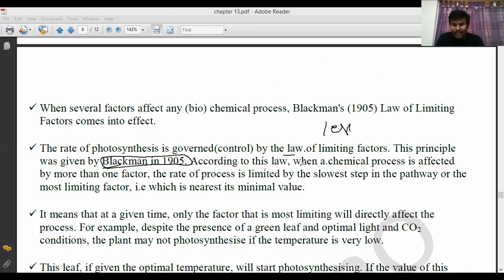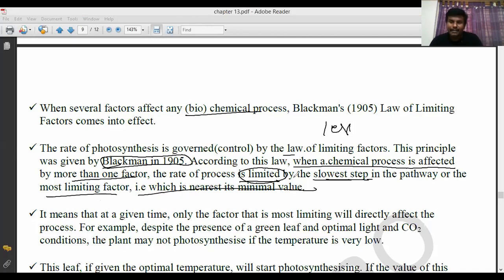According to this law, when a process like photosynthesis is affected by more than one factor, the rate is limited by the slowest step in the pathway, or the most limiting factor. If one or many factors are deficient, the rate of photosynthesis automatically decreases to the minimal value, and starch formation does not take place.